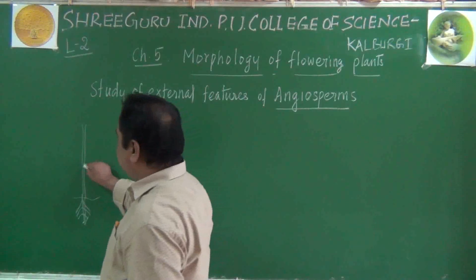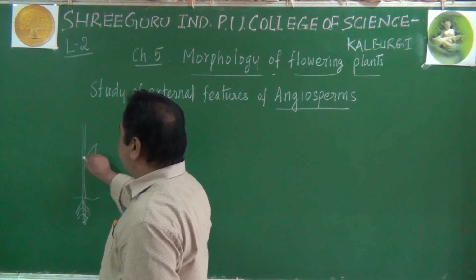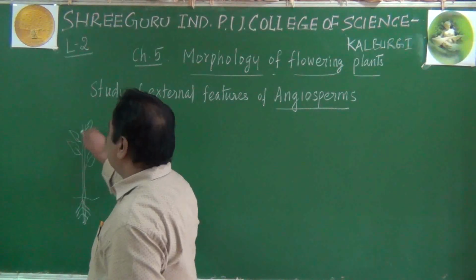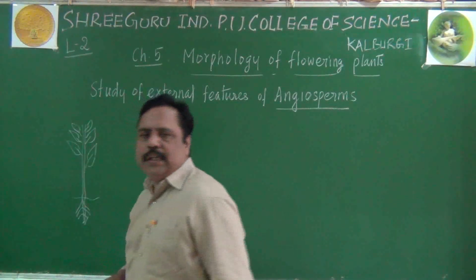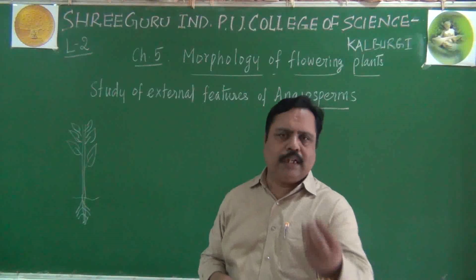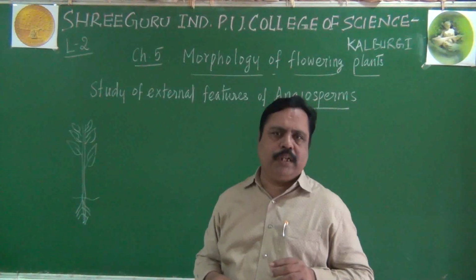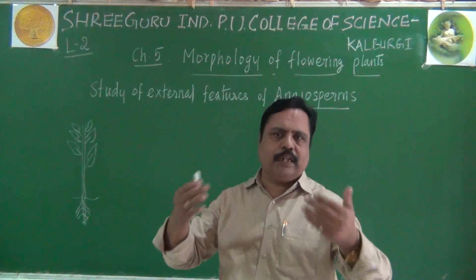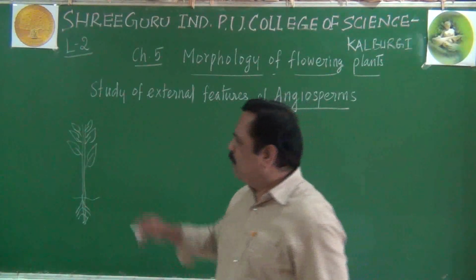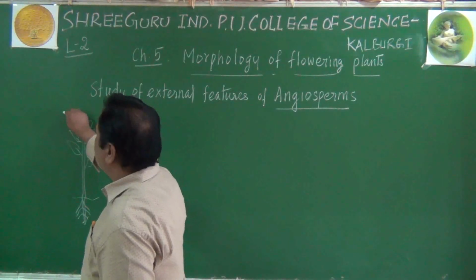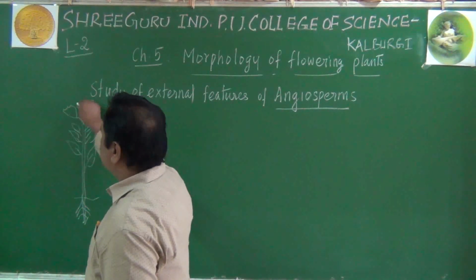This stem may bear some parts known as leaves. You may recall leaves are involved in photosynthesis. They are green in color, they contain chloroplast, chlorophyll pigment in it. They will absorb sunlight and undergo photosynthesis. In addition to leaves, this plant will produce flowers also.